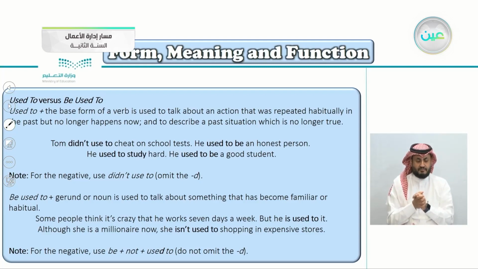Although she is a millionaire now, she isn't used to shopping in expensive stores. So we're talking about something in the present. Be used to plus the gerund or noun. Unlike used to plus the base form, where we're talking about something in the past. Note here, of course, for the negative, be not used to. Do not omit the D. Unlike here, you have to omit the D: didn't use to. Here, don't omit the D.